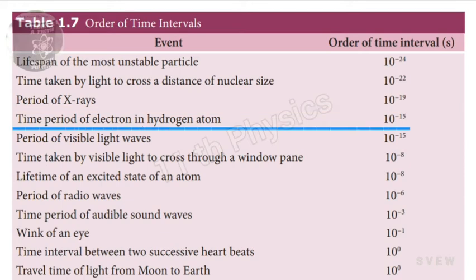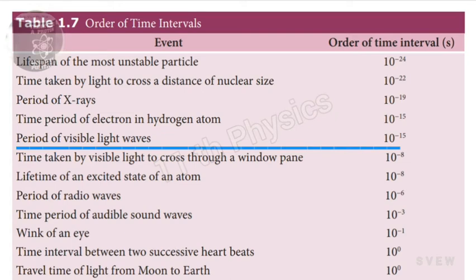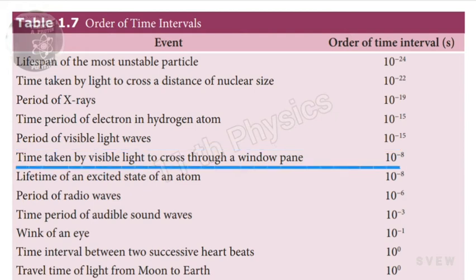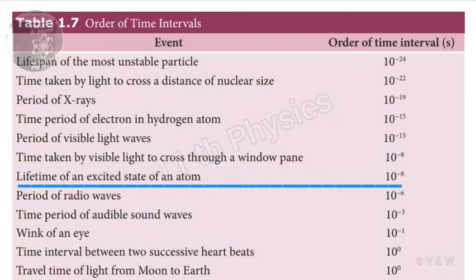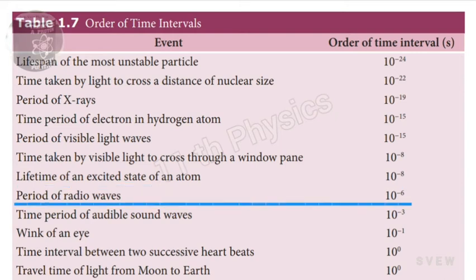Time period of electron in hydrogen atom 10^-15 seconds. Period of visible light 10^-15 seconds. Time taken by visible light to cross a window pane 10^-8 seconds. Lifetime of an excited state of atoms 10^-8 seconds. Period of radio waves 10^-6 seconds.